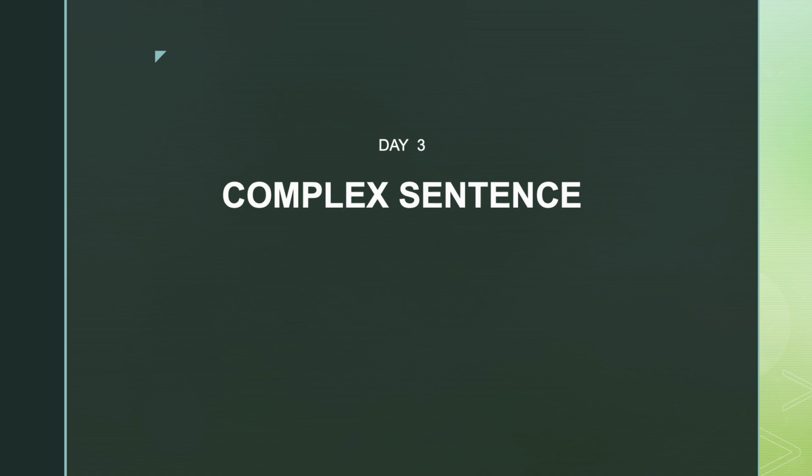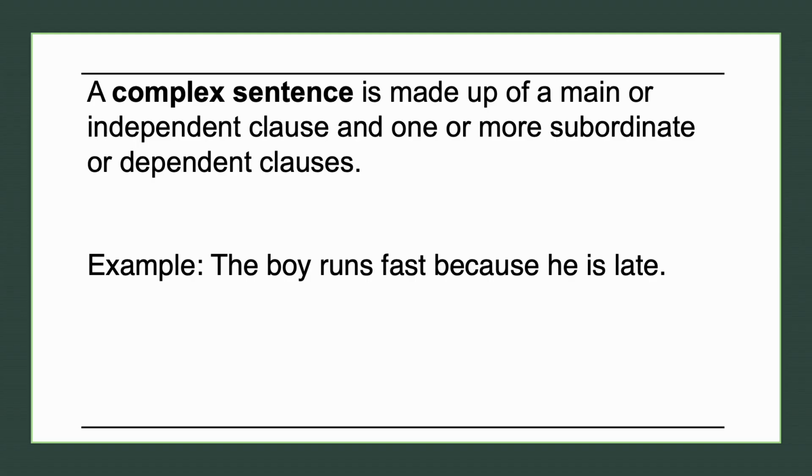Now, welcome to our day 3 complex sentence. Alright, so a complex sentence is made of a main or independent clause and one or more subordinate or dependent clauses. So when we say independent clause, it can stand alone. It is already a sentence. Even though we will not include the rest of the words, it is already a sentence. It has a subject and a predicate. But when we say complex sentence, it is the combination or the fusion of an independent clause and dependent clause.